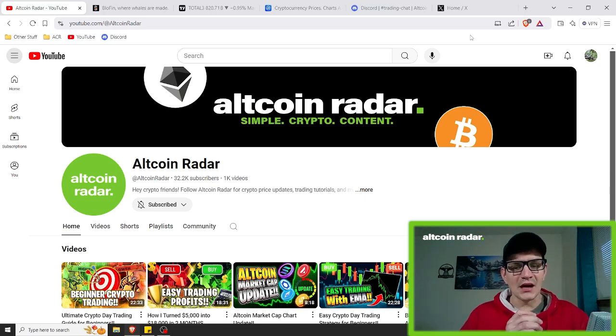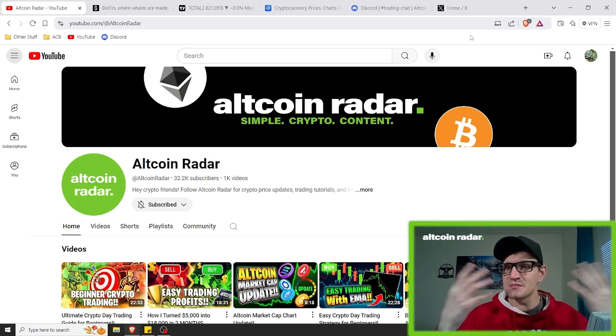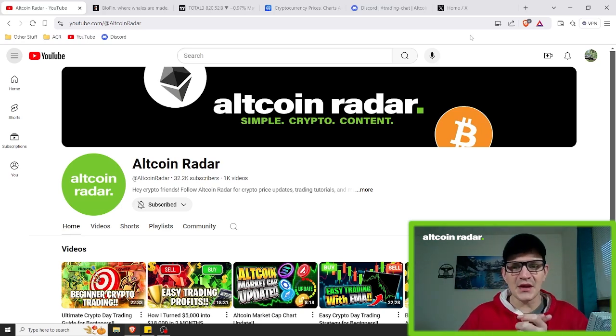But anyway, today I am going to go ahead and show you guys the overall TOTAL3 altcoin charts, and we are going to see where it might be headed, and we will cover both bullish and bearish scenarios as well, just because anything can happen at any given time and we can't see the future, so we want to go through both bullish and bearish scenarios to figure it out.